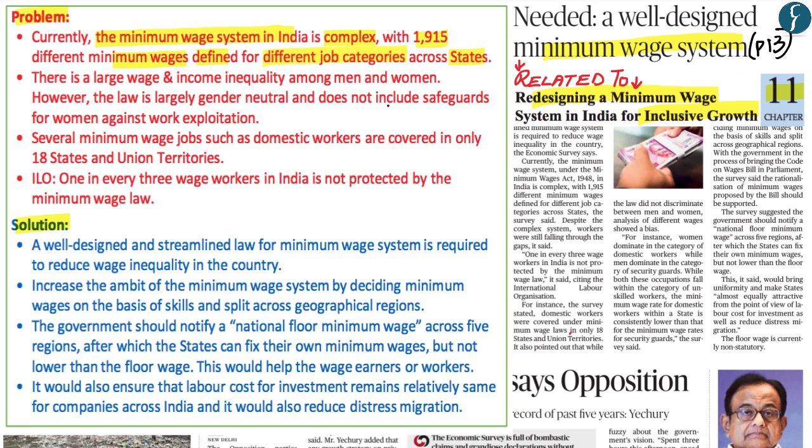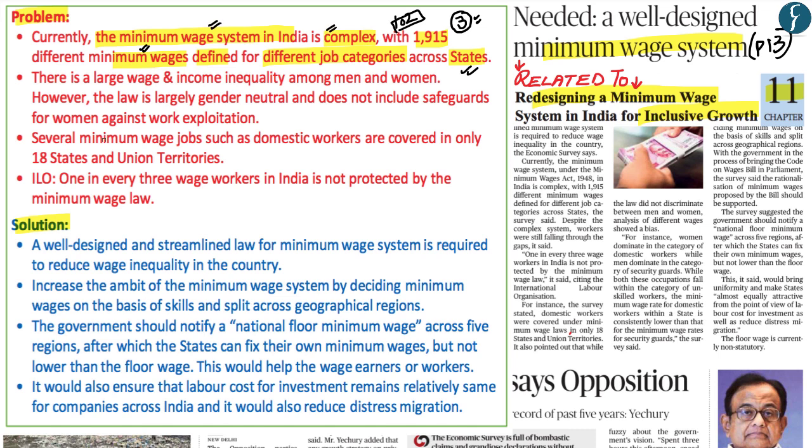Now, an example of this has been highlighted in the economic survey of 2018-19, wherein the state of Assam has 102 definitions for minimum wage, while its neighboring state of Mizoram has only three definitions or three criteria for defining minimum wage. Now, these different criteria, which have been imposed by states across India so as to define the minimum wage, have made India's minimum wage system extremely complex.